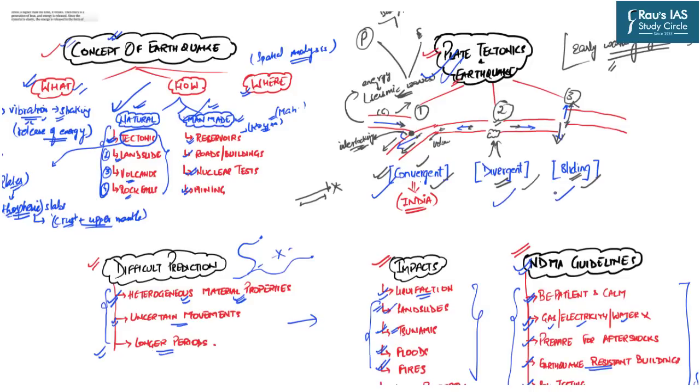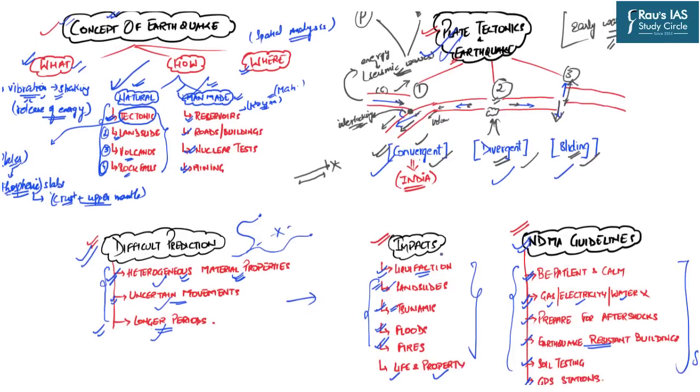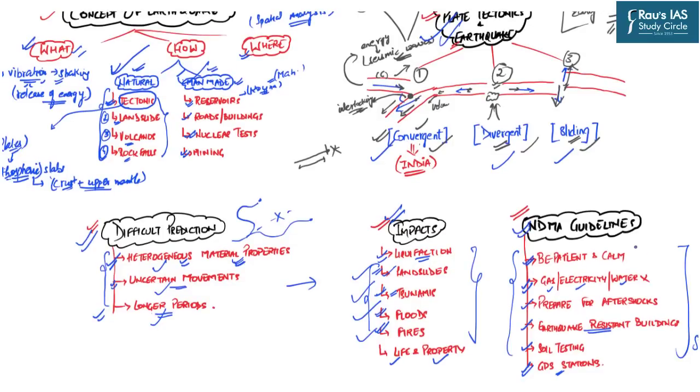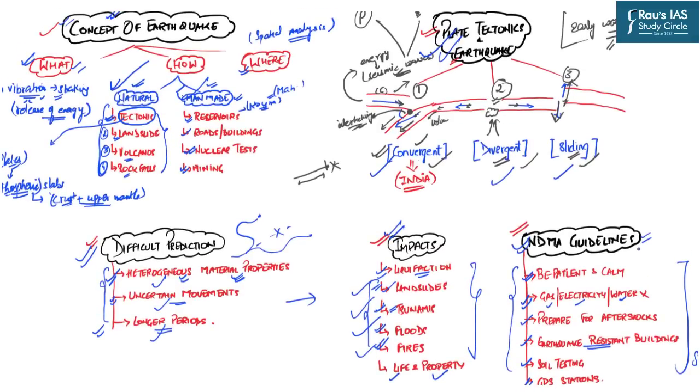In this line, we discussed why it is so difficult to predict the exact timing of earthquakes. The difficulty is on account of the heterogeneous material properties, uncertain earth movements, and the longer spans in which the plates move. Then in the last, we discussed the impacts of these earthquakes and how they are interrelated to other disasters like landslides, tsunamis, floods, as well as fires. And in the last, we discussed the NDMA guidelines which you should keep in your mind whenever an earthquake strikes, in order to reduce the loss of life and property.